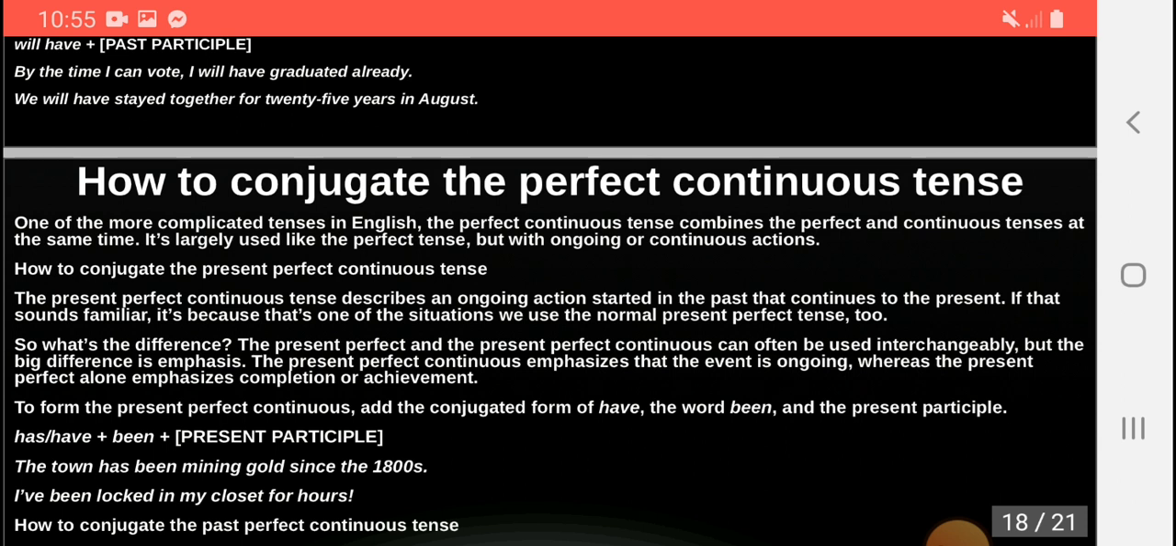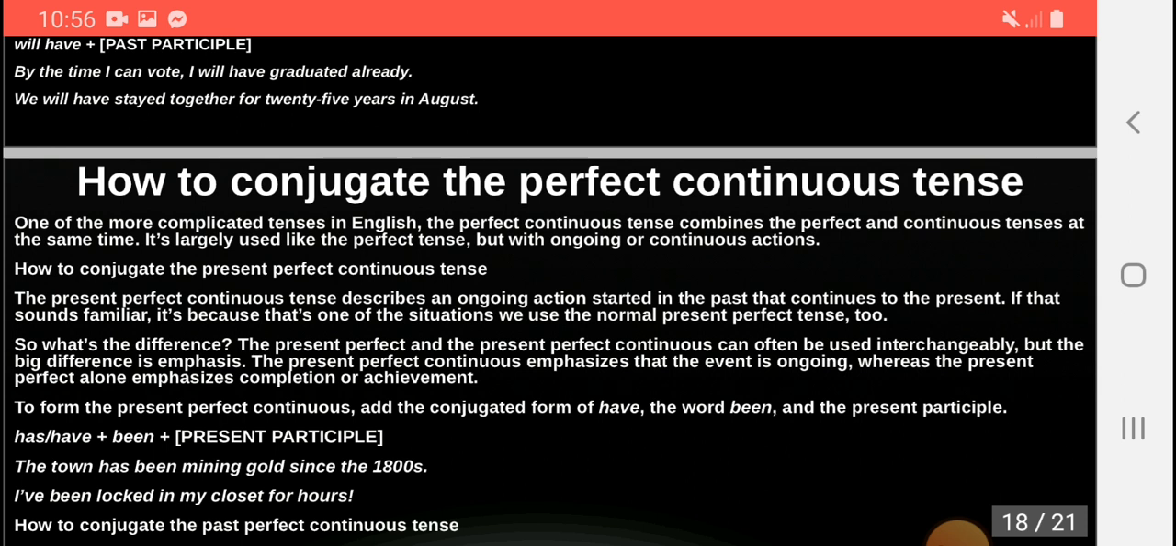The present perfect continuous tense describes an ongoing action started in the past that continues to the present. If that sounds familiar, it is because that is one of the situations we use the normal present perfect tense too. So, what's the difference? The present perfect and the present perfect continuous can often be used interchangeably, but the big difference is emphasis. The present perfect continuous emphasizes that the event is ongoing, whereas the present perfect alone emphasizes completion or achievement.